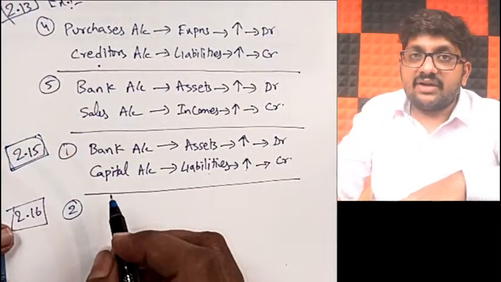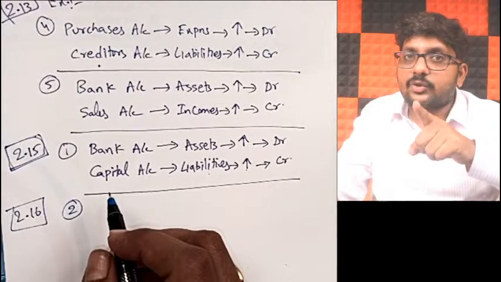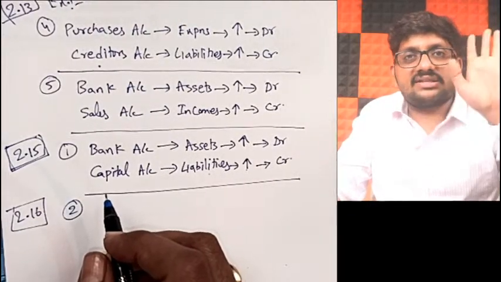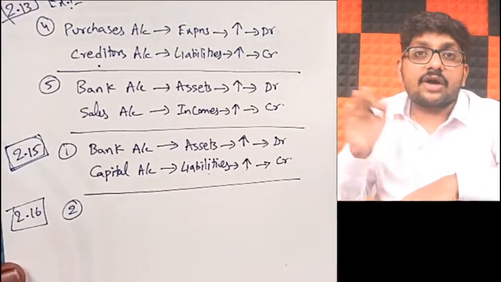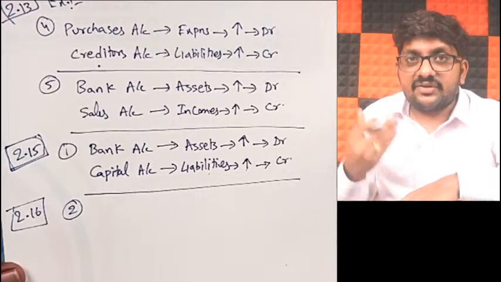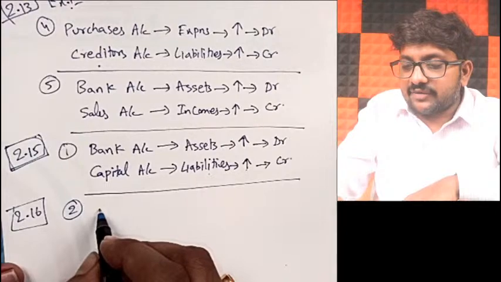How do we do it? Whenever you see withdrawn, immediately don't write drawings. In yesterday's class also I told you very clearly, people make this mistake. Whenever they say withdraw, they start writing drawings. No. They have not withdrawn for personal use of the owner. They have withdrawn for their own purpose. Correct? So in that case, which accounts will be affected?